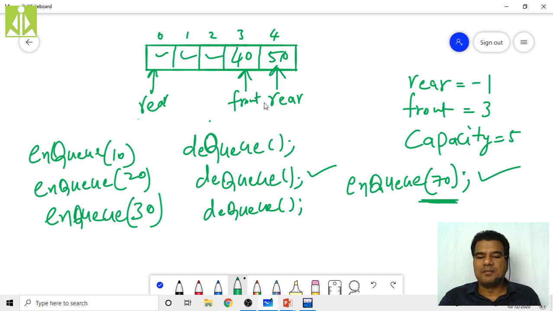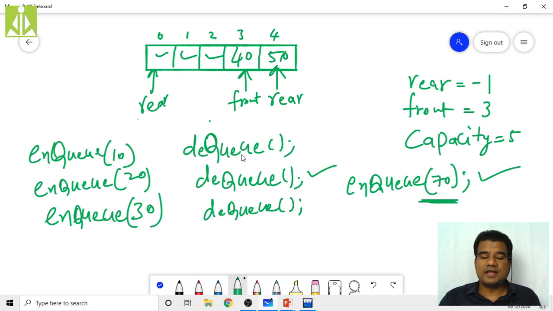Whenever my queue is becoming full, I immediately have to check whether I have any empty locations in my queue or not. If I do, I simply shift the rear to that location and perform the NQ operation.